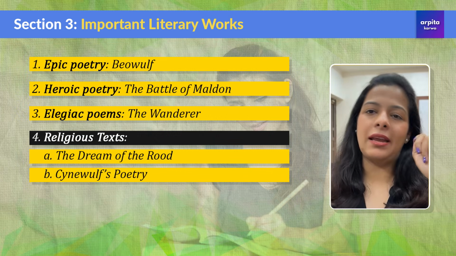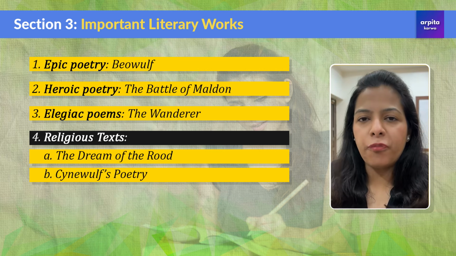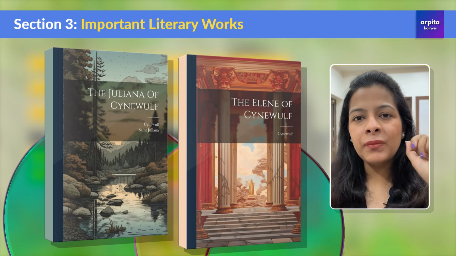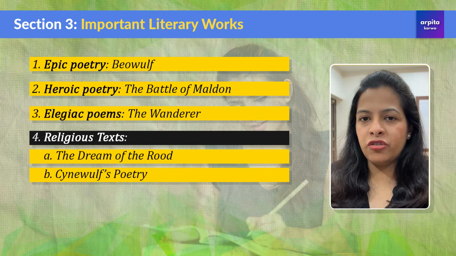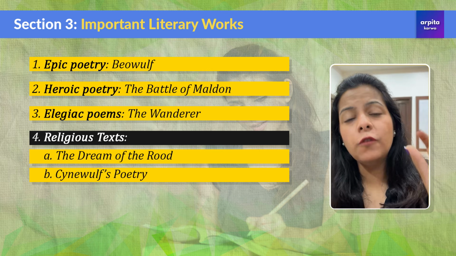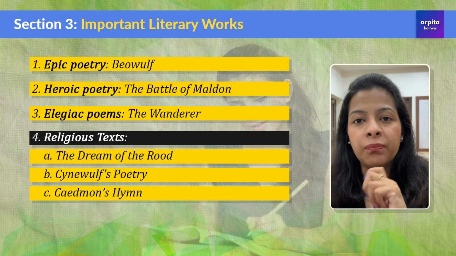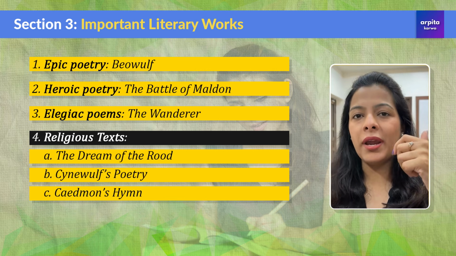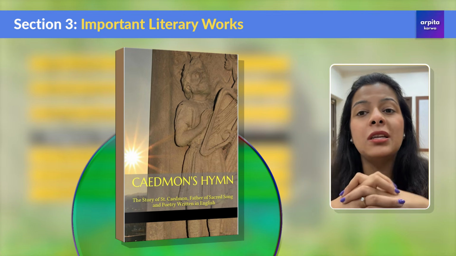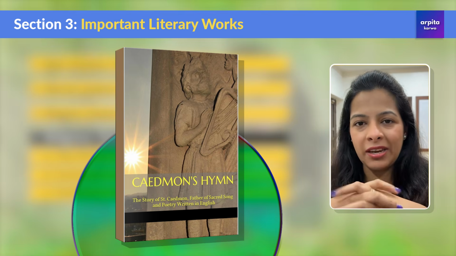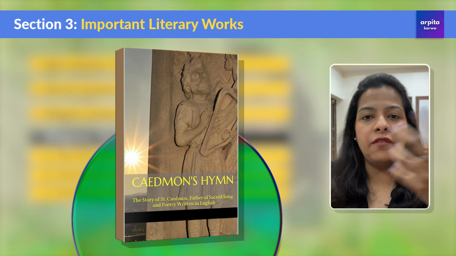Then, after this, we have Wulf. This is again a poet who wrote a lot of poems like Juliana, Elene, and all of these poems focus on Christian faith and teachings. So, Dream of the Rood was a poem, whereas Wulf was a poet. Okay. Another important religious text is Caedmon's Hymn. Now, Caedmon again is a poet, and his hymns are the oldest known poems in Old English, and they were written by Caedmon, and in all these hymns, he praises God as the creator of everything.